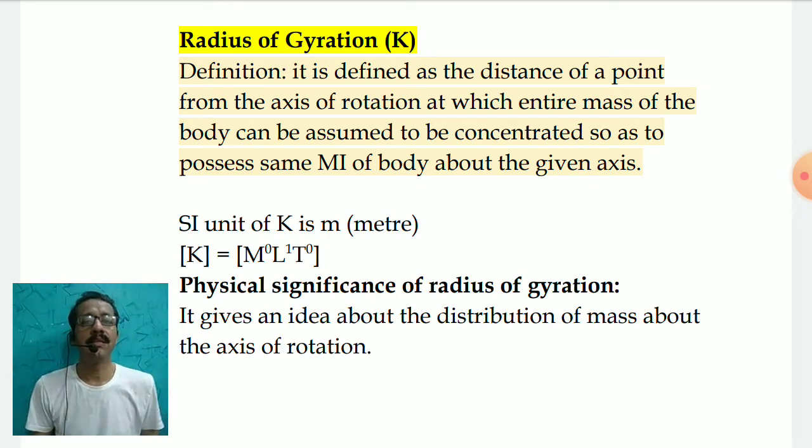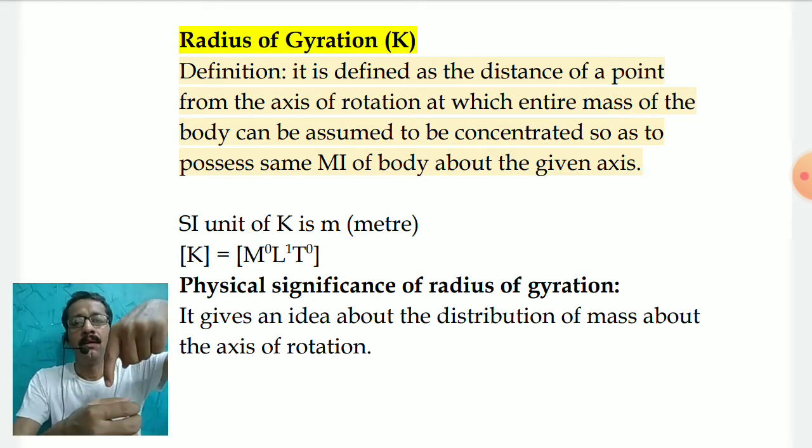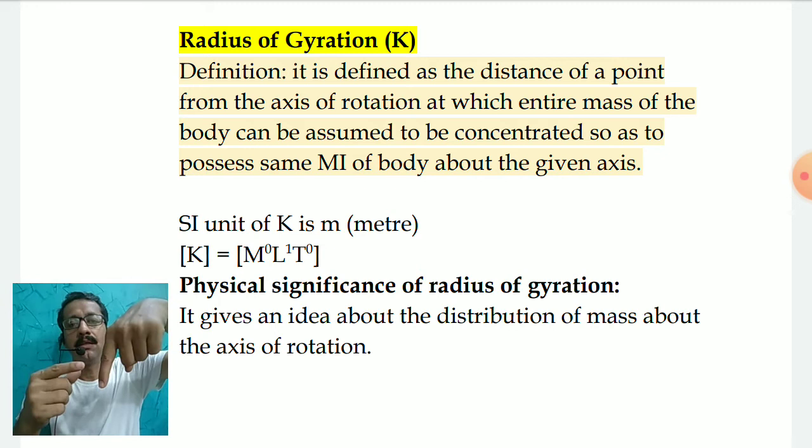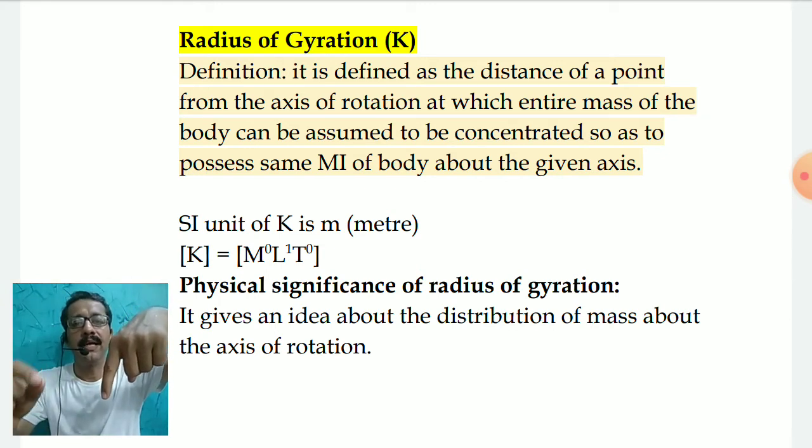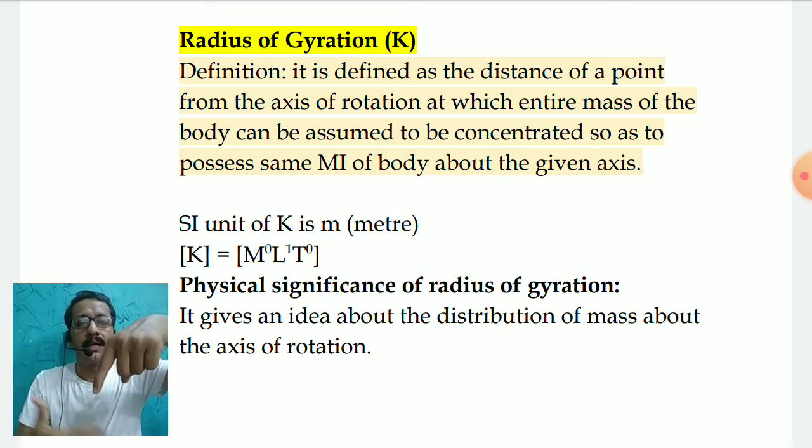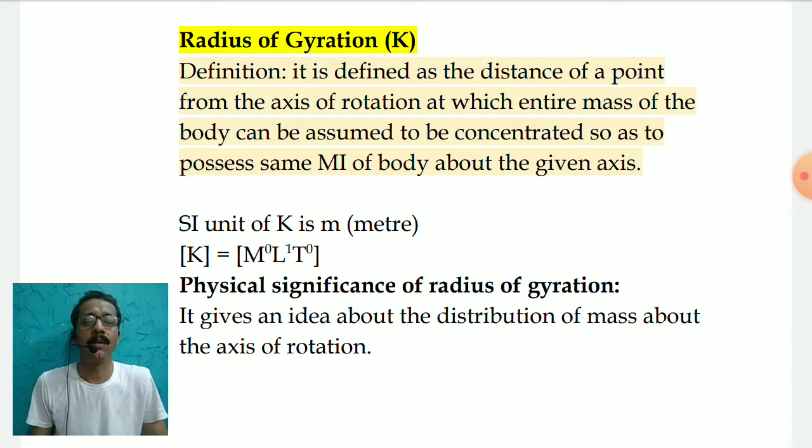In the definition, it says that if you have a body which is rotating about an axis of rotation, you consider a point mass m, which is equal to the mass of that entire body, and keep it at such a distance that mass into the square of the distance matches the moment of inertia of the body. Such a particular hypothetical distance at which that point mass will give you the same moment of inertia about the same axis is called the radius of gyration.